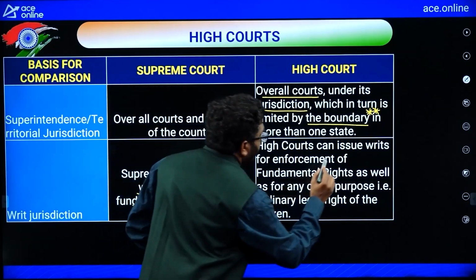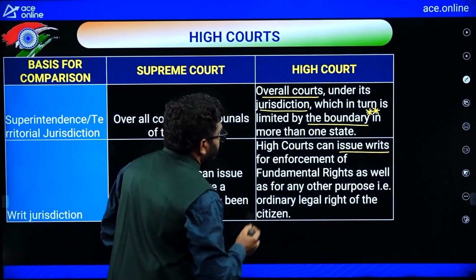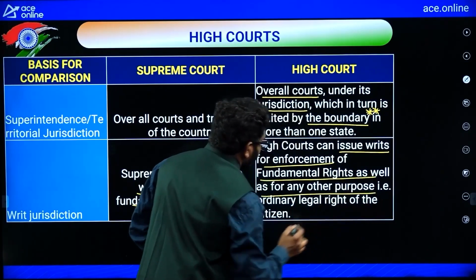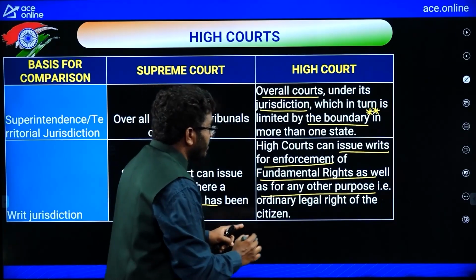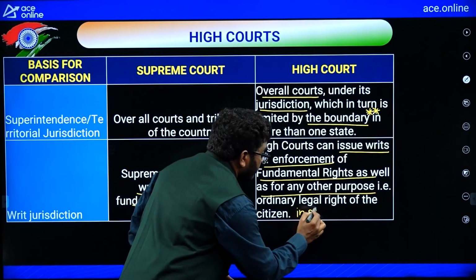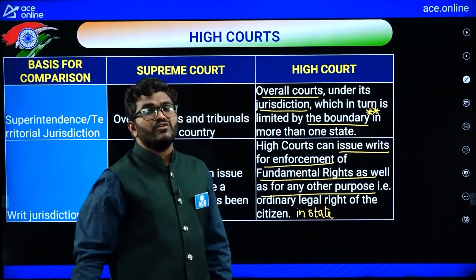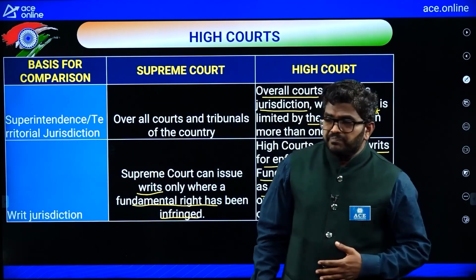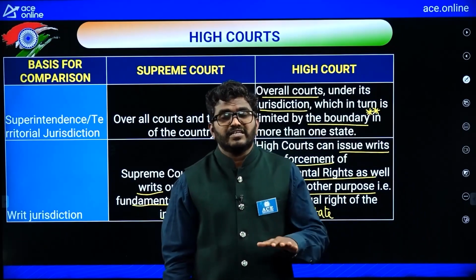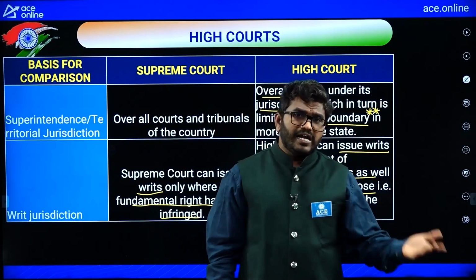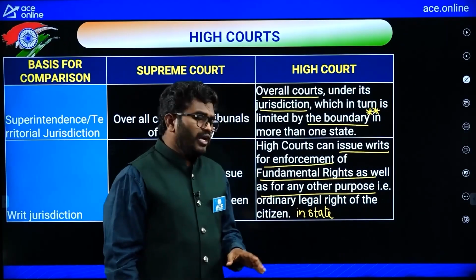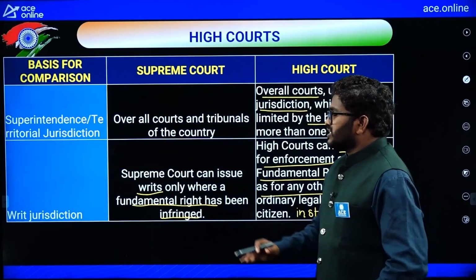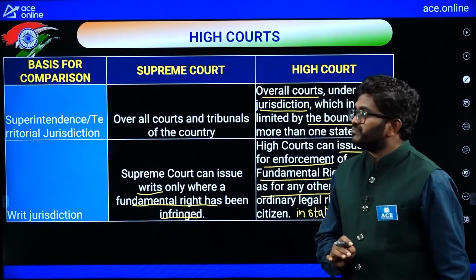See, the High Court can issue writs for the enforcement of the fundamental rights as well as for other purposes, that is, ordinary legal rights of citizens in the state. Remember, within the state. So suppose a person is not getting a basic fundamental right, then he can approach directly the Supreme Court, or he can also approach the concerned High Court. So the High Court can issue the writs, and the Supreme Court also can issue the writs. So writ jurisdiction both the courts have.